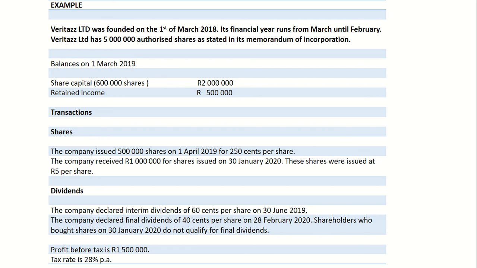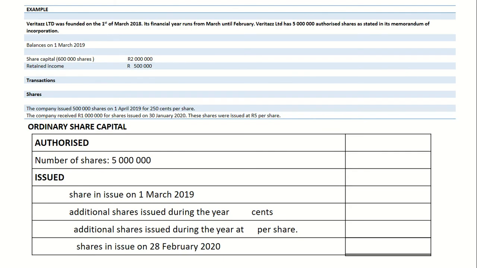So when we calculate final dividends, we do not include shares that were sold on the 30th of January. So those shares do not qualify. Those shareholders that bought shares on the 30th of January 2020 will not get final dividends.